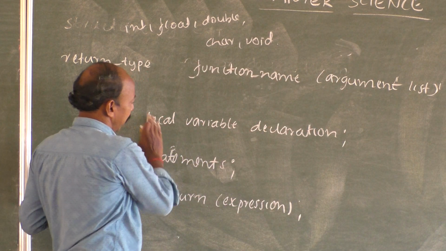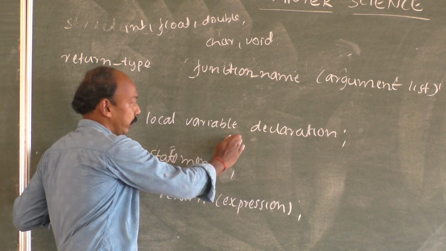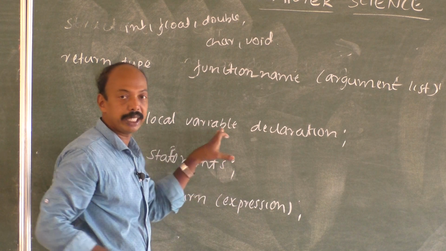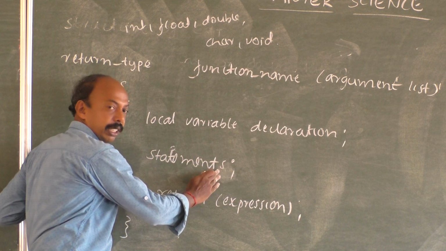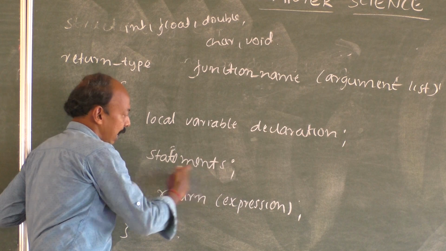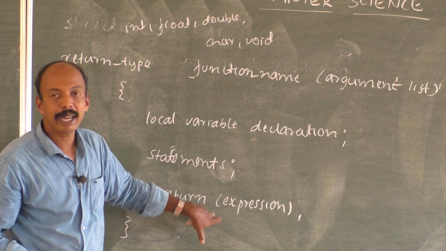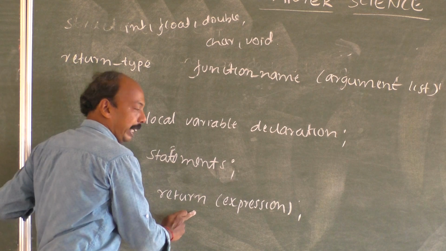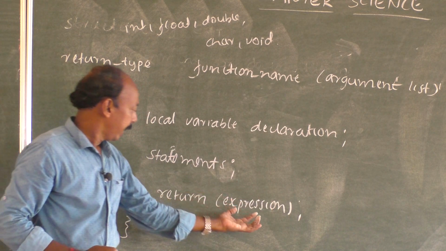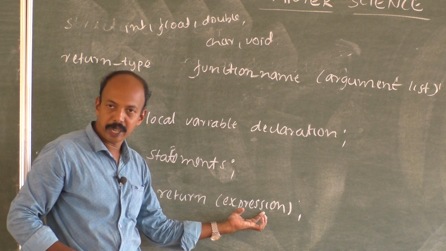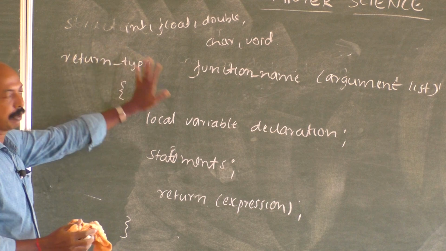After that, for the calculation purpose, we may require some more variables here. If we require more variables, those variables also need to be mentioned here along with the data type. Then the calculation, again a number of statements will be there. After completing the calculation, whatever value we have calculated needs to be returned back to the main. So we will write return and the variable name, or in some cases just an expression. If it is an expression, in that case also the value will be calculated and returned back. One simple example we shall see for this type of program.